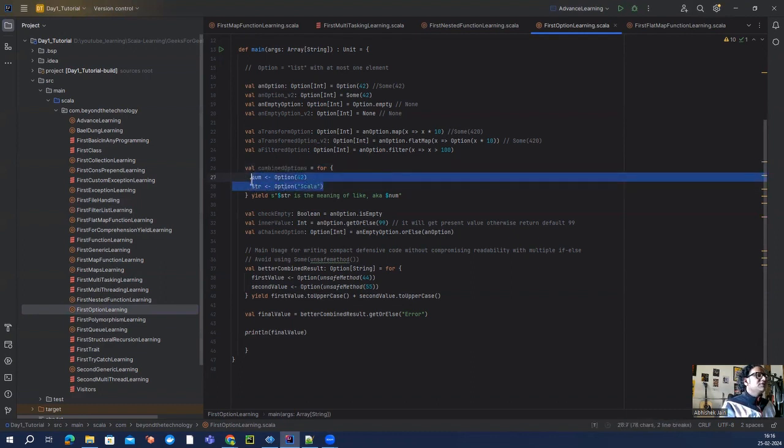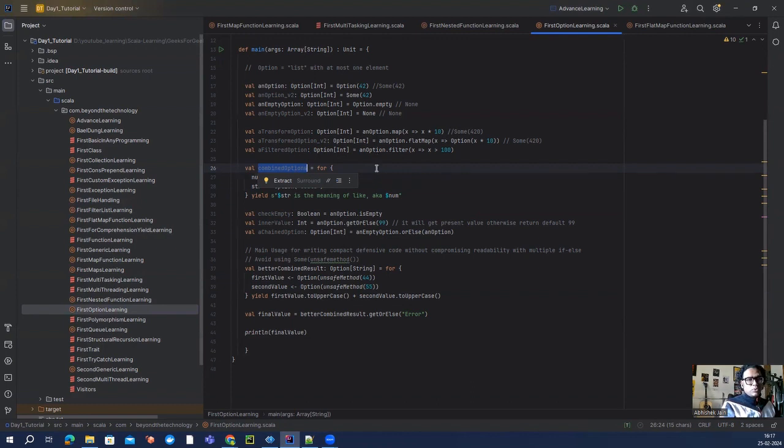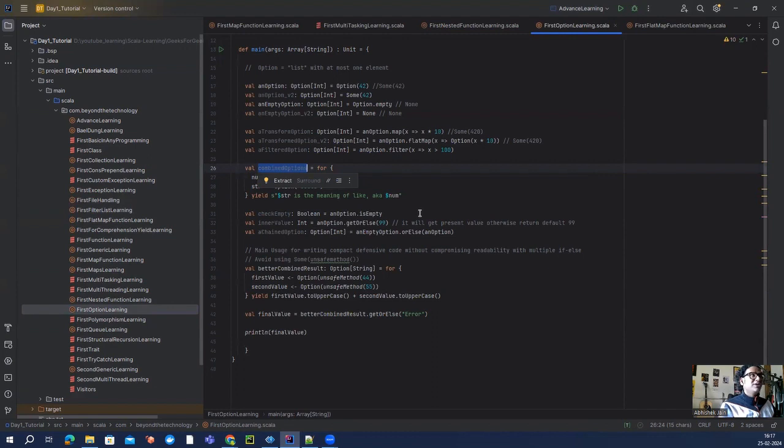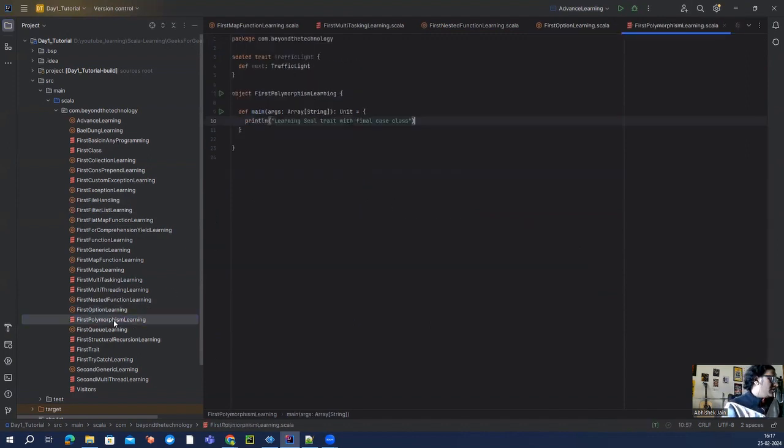But when I figured out how Option works in Scala, that was really helpful to reduce the amount of code and to have a more robust mechanism through which you can write very defensive code. For example, if you are hitting some API, or making some network call, or trying to get something from a database and that is not giving you the expected result, then you can write very concise code to handle that situation, right? Option looks very good.